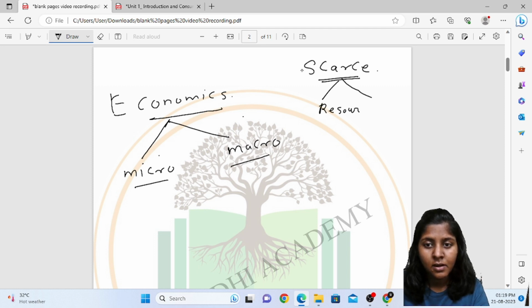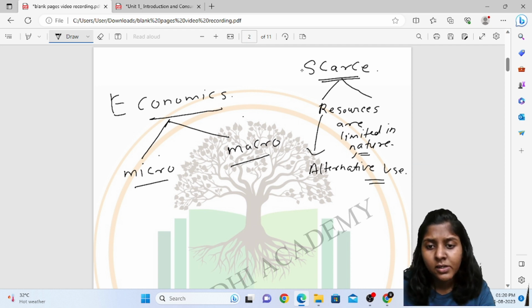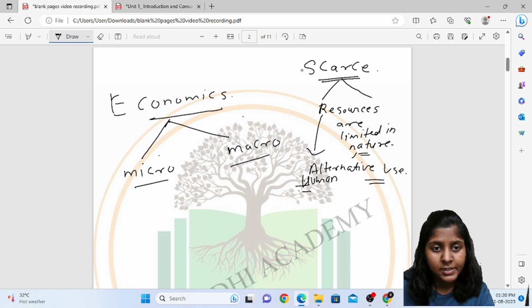Resources are limited in nature, and all the resources have got alternative use. The resources have got alternative use, and also along with this, human wants are unlimited. The human wants are unlimited over here. Okay. Then coming back to the point, that is of economics.